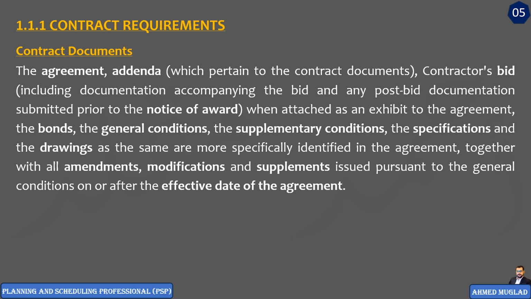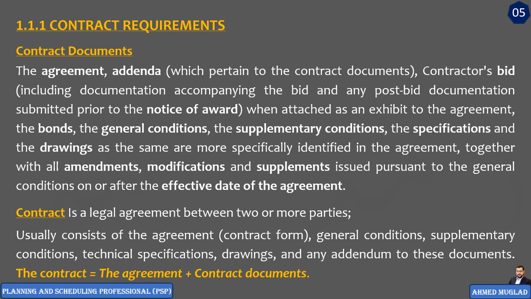Now I want to go back to the contract definition. A contract is a legal agreement between two or more parties. This is what we mentioned before, but to understand the difference between all of these, we can put it as an equation. Contract equals the agreement plus contract documents. The contract will be equal to the agreement plus contract documents.